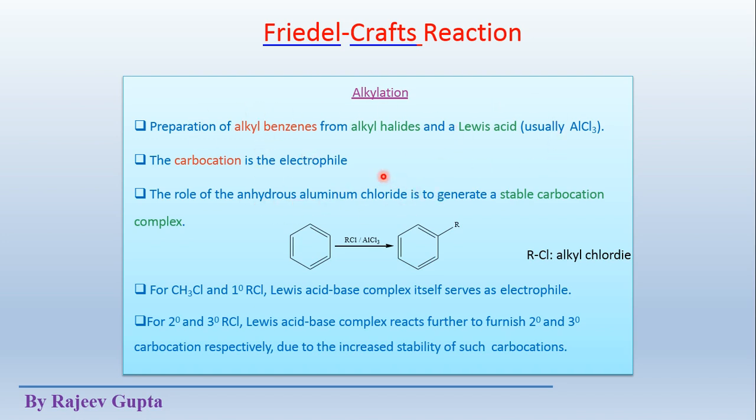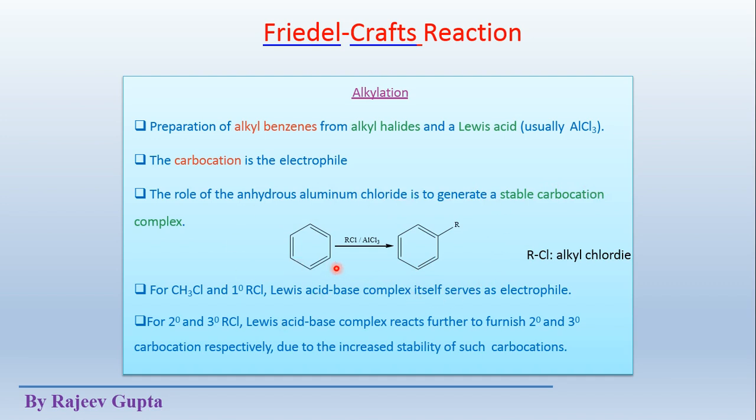The generated electrophile, that carbocation, will be stable if the system is anhydrous. If water is present in the reaction mixture, then the carbocation will react with water and maybe alcohol or other side products could be formed.